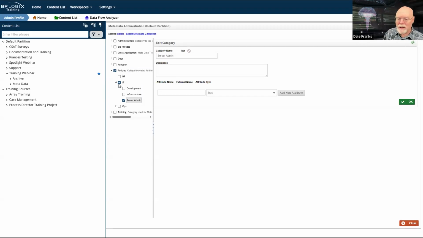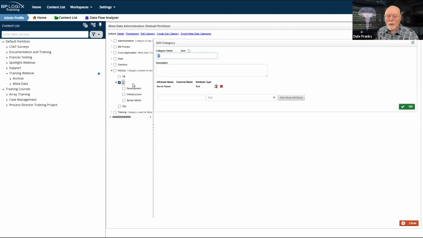Now in policies, I actually have HR and I've got ops as different document types. So in a knowledge view, I could search for policy documents and it would show me all of my HR or IT or ops documents. And if I only searched for IT, then it would show me all of my development, infrastructure, and server admin documents.